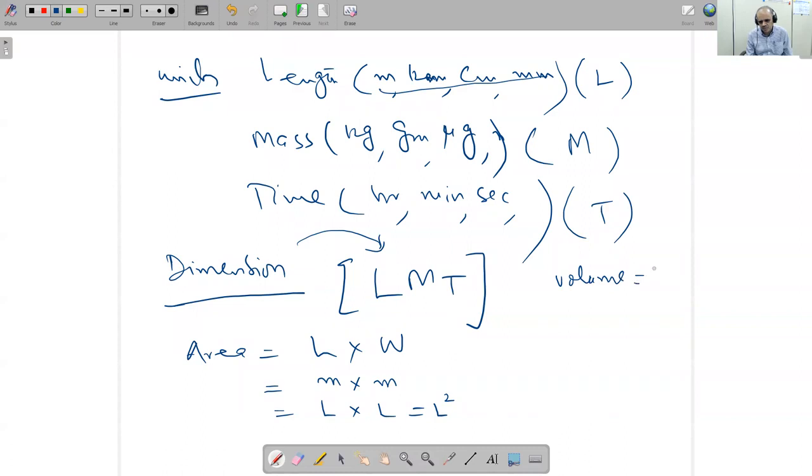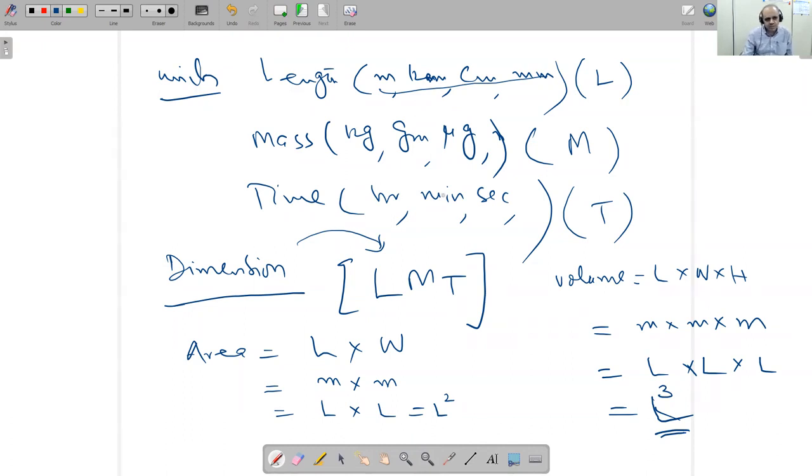so volume is what? Length into width into height. So length is meter, width is meter, height is meter. So length into length into length. So this is L cube. So the dimension of volume is L cube.